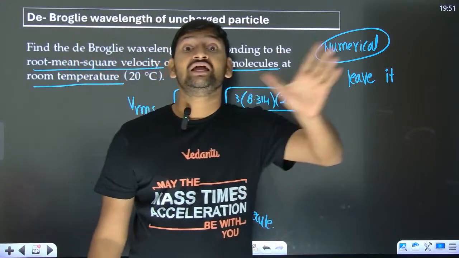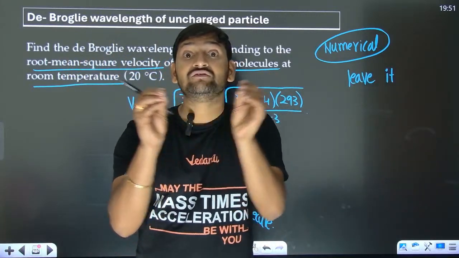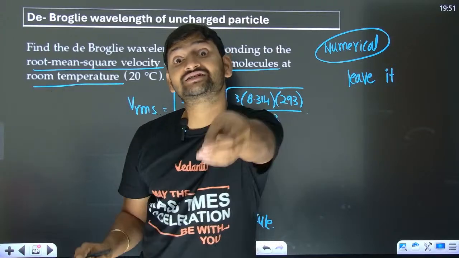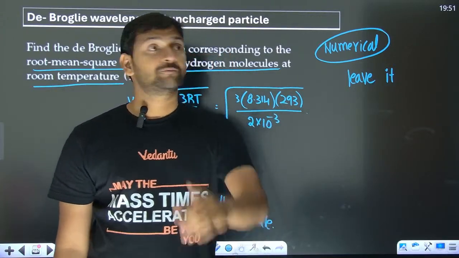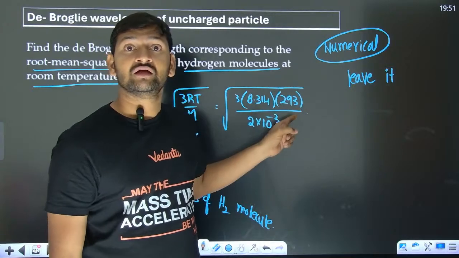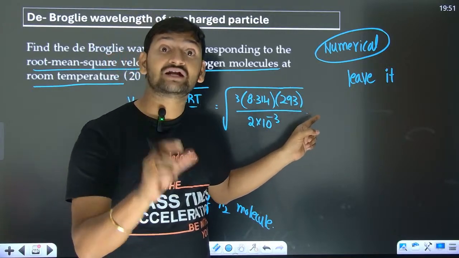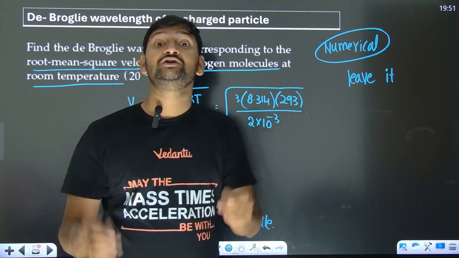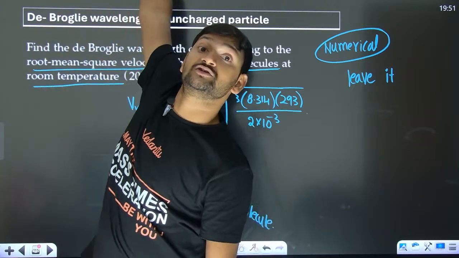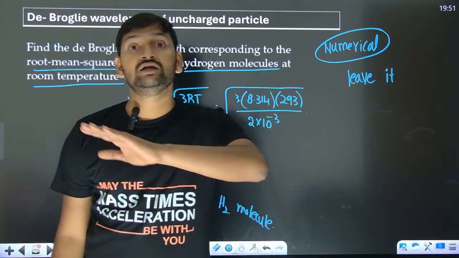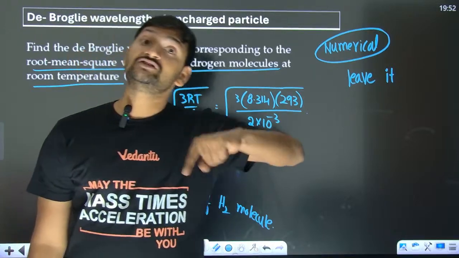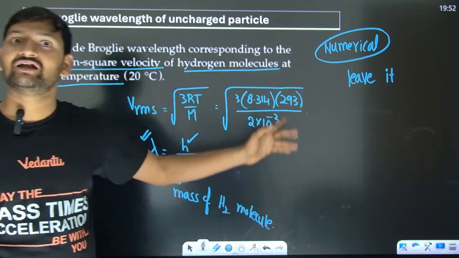Unlike JEE Advanced, Mains won't even give a range for the answer. They want the exact answer. So the probability of you getting the answer correct up to 2 decimal places is 0.000000001. So it's very rare. If it is given in MCQs, then definitely do try it.